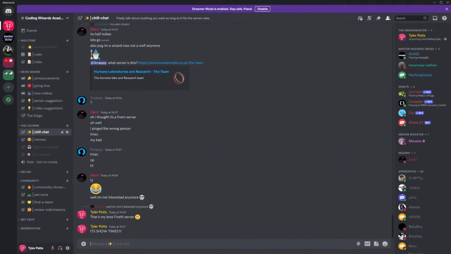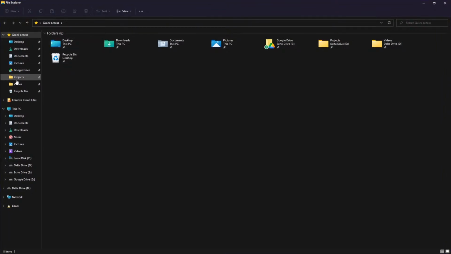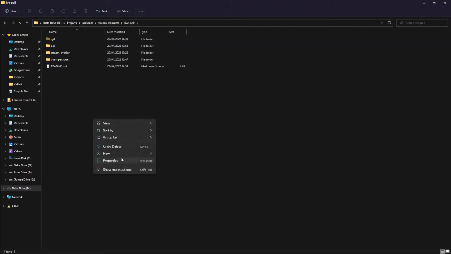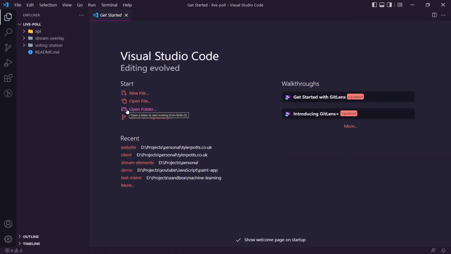But for now, let's go to my code. Let's open up my projects, personal, stream elements, and the live poll system. Let's open this up, show more options, and open with Visual Studio Code.